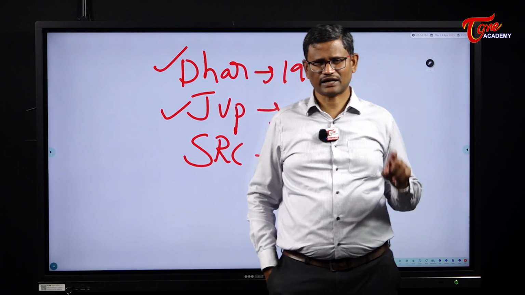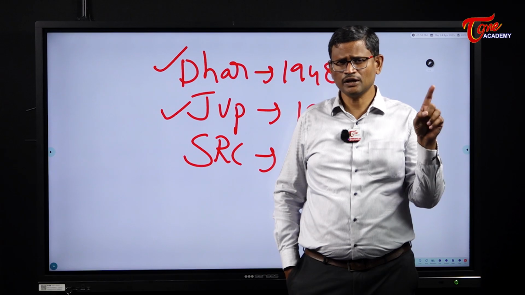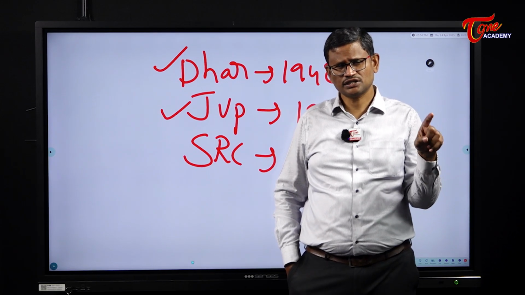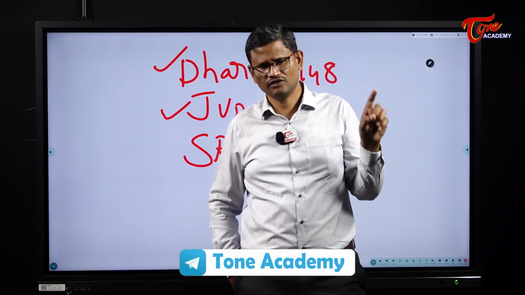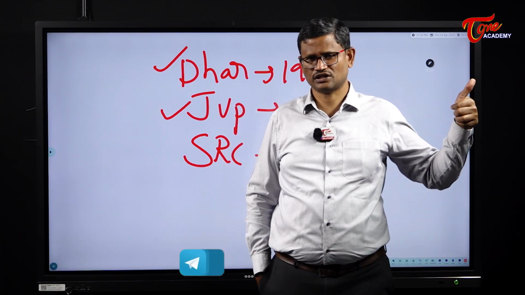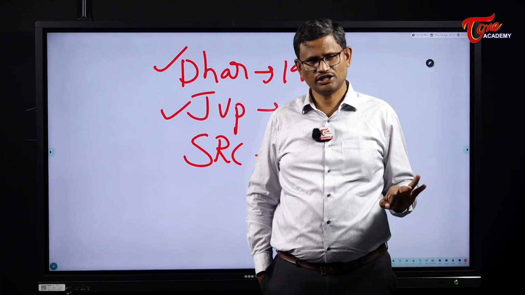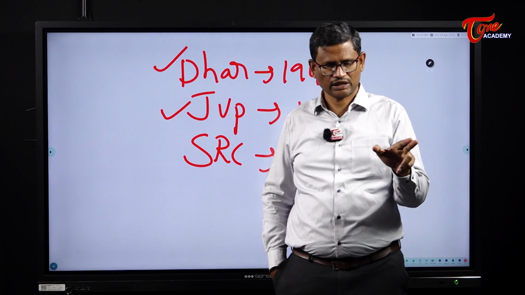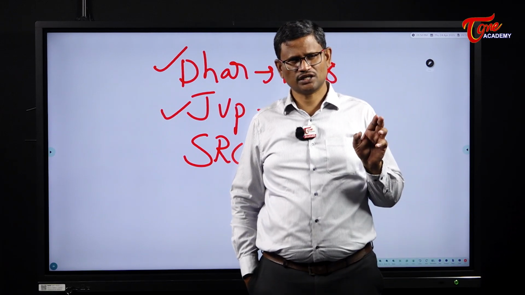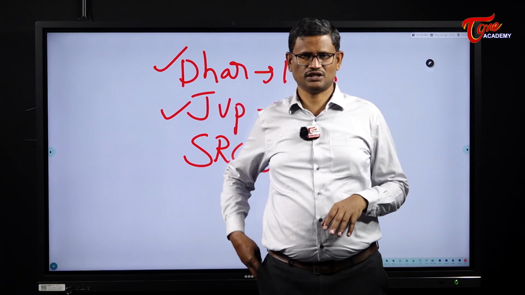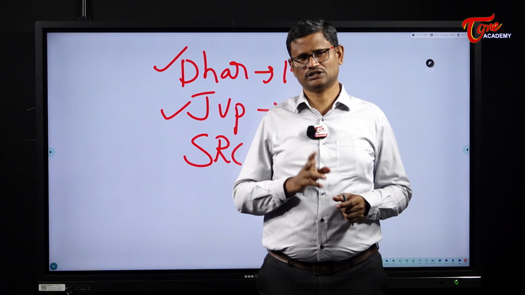On the basis of the recommendations of the States Reorganization Commission, the Indian Parliament enacted the States Reorganization Act, 1956. This legislation did away with the fourfold classification of states: Part A, Part B, Part C, Part D. The territory of India was broadly classified into two categories: states and union territories. The States Reorganization Act of 1956 created 14 states and 6 union territories.